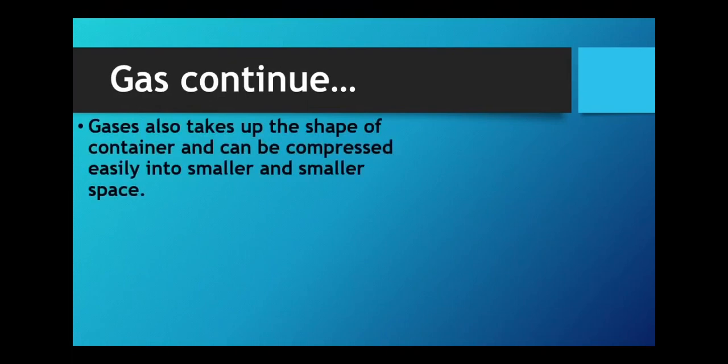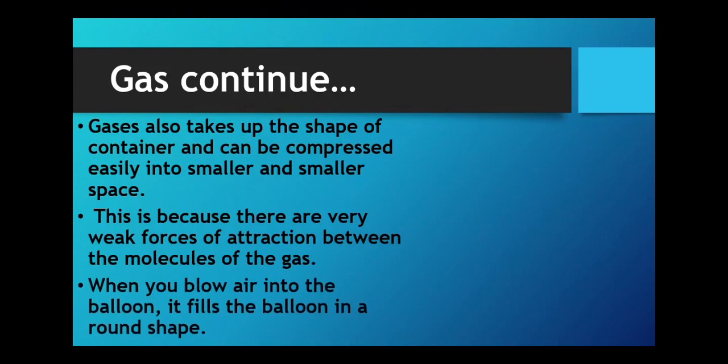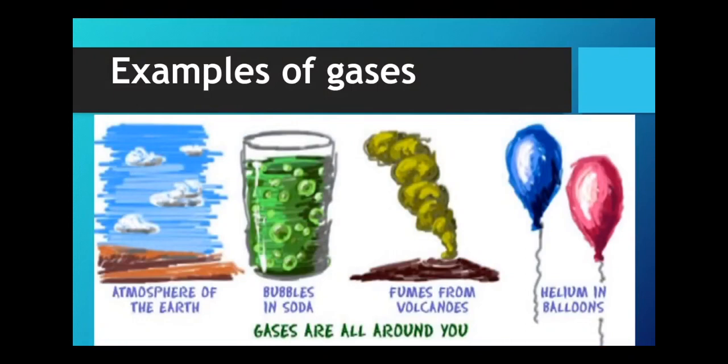Gases also take up the shape of the container and can be compressed easily into smaller and smaller spaces. But liquid cannot be compressed, while gas is compressed easily into a smaller space. This is because there are very weak forces of attraction between the molecules of the gas. When you blow air into a balloon, it fills the balloon in a round shape. Examples of gases are the atmosphere on the earth, bubbles in soda, fumes from volcanoes, helium in balloons.